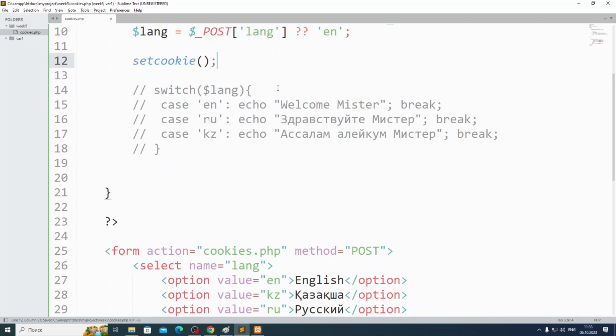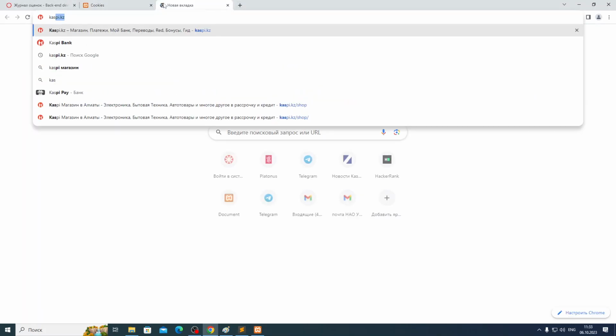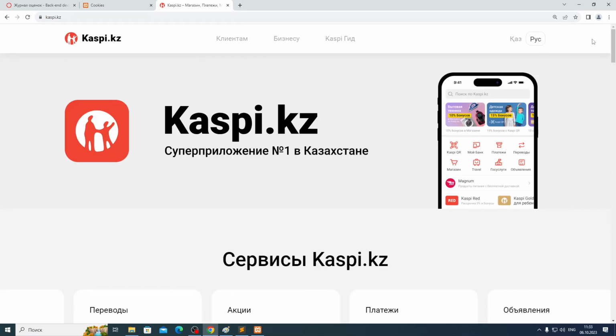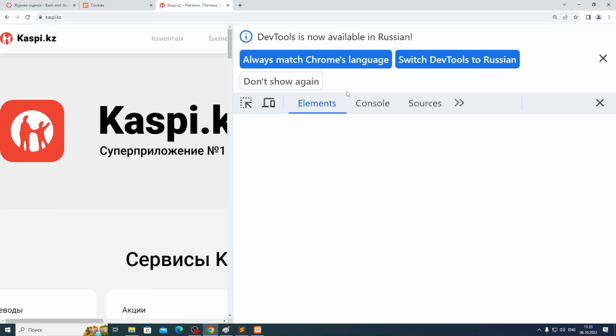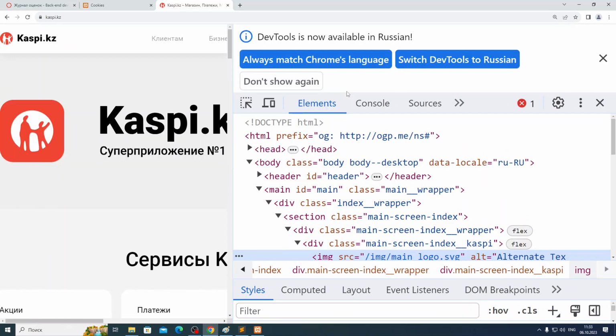When you create a cookie, guys, I forgot to tell about something. If I go to Kaspi, for example, when you create a cookie, you always have to give it a lifetime, like after how many days or seconds or minutes or hours or years even, this cookie should be removed from the browser.